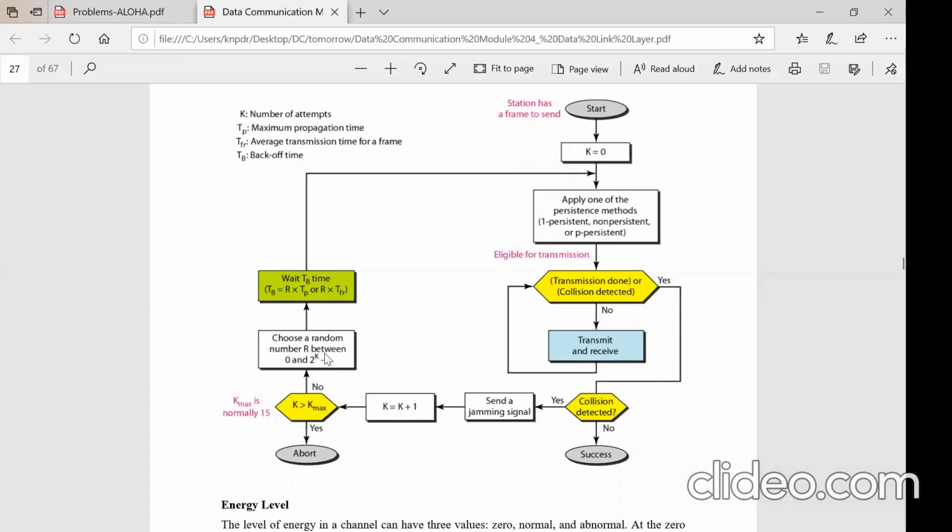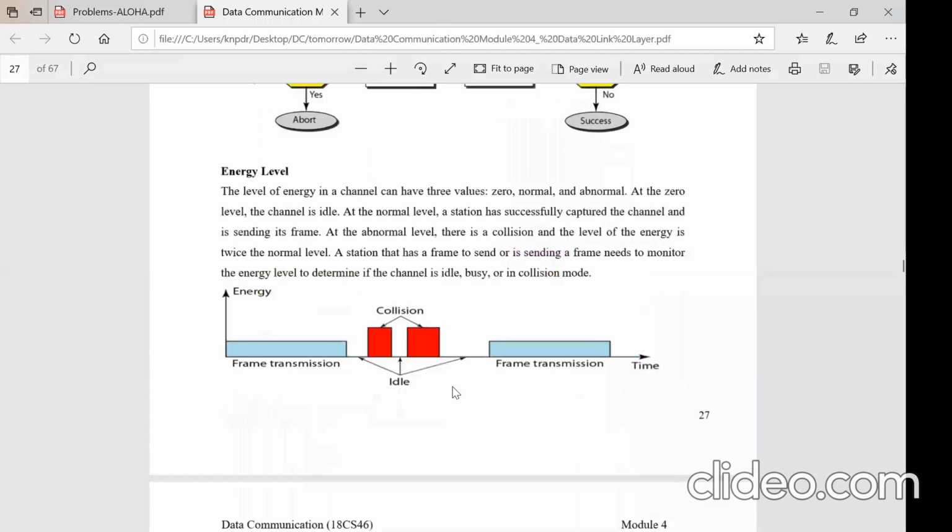It will generate a number r between 0 and 2 to the power of k minus 1, wait for that particular time Tb, then once again wait for the channel to be free, freeze some time slots, then start sending. So once it acquires the channel, it will continue until the whole packet is sent. That is what is happening in CSMA/CD, right?